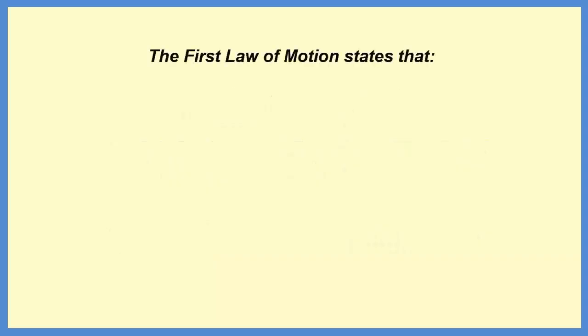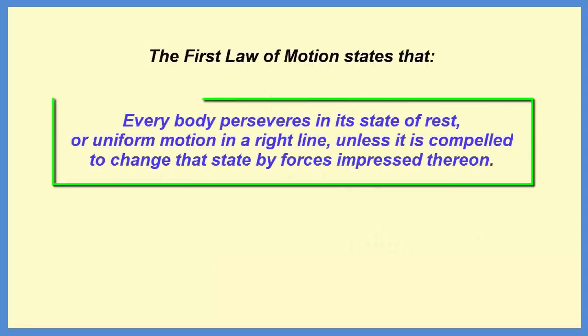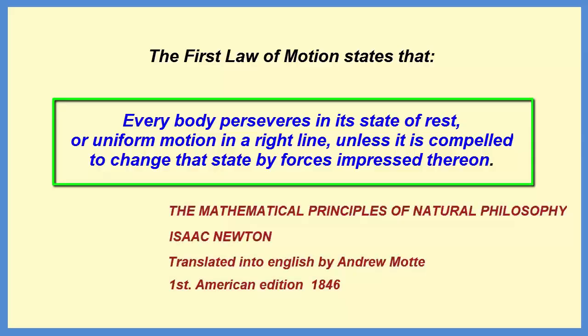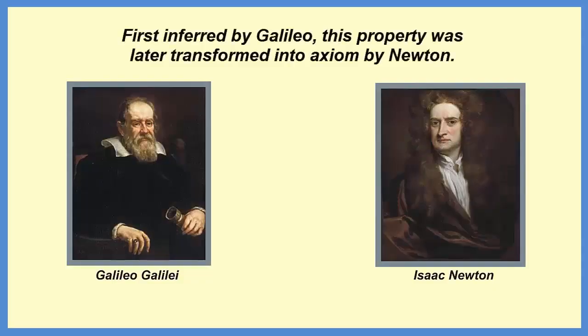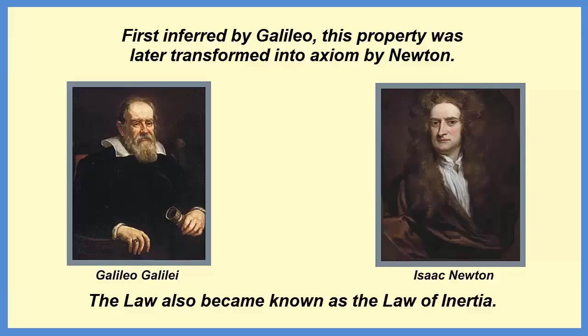The first law of motion states that every body perseveres in its state of rest, or uniform motion in a right line, unless it is compelled to change that state by forces impressed thereon. First inferred by Galileo, this property was later transformed into axiom by Newton. The law also became known as the law of inertia.